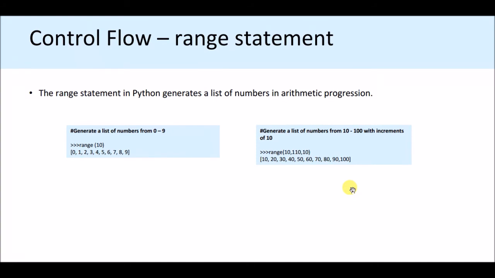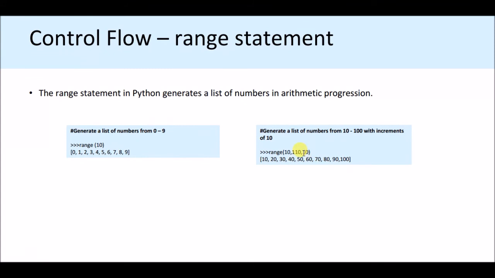If you want to find the range with a certain gap, you can type range(10, 110, 10). What does it mean? The first 10 means it starts from 10, because the left side boundary is included. 110 means the maximum value is 110, and the third 10 is the difference between consecutive numbers. So 10, 20, 30, 40, 50, 60, 70, 80, 90, 100, and you might ask why not 110. I told you the last boundary value will not be included. That is why 110 is excluded.